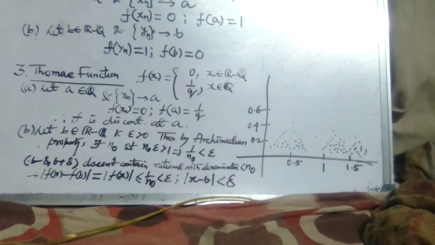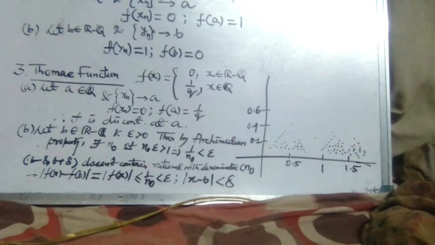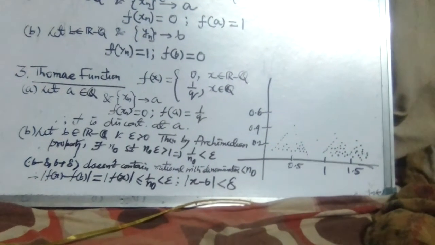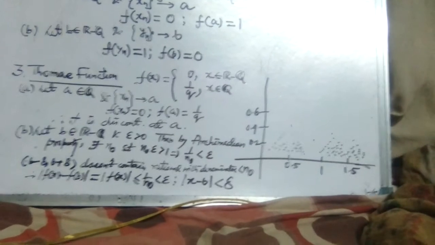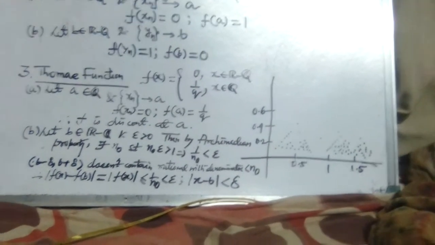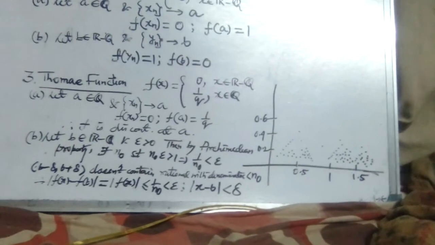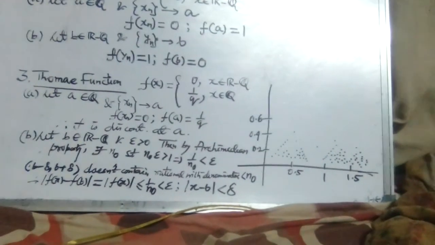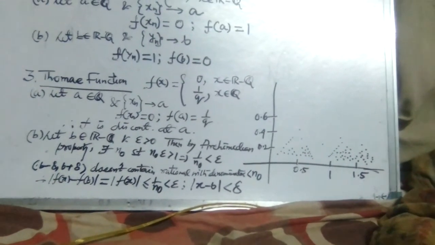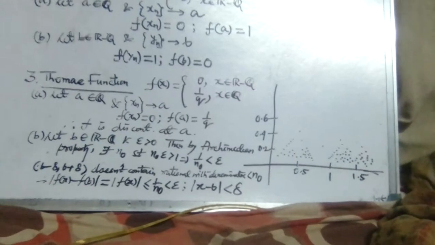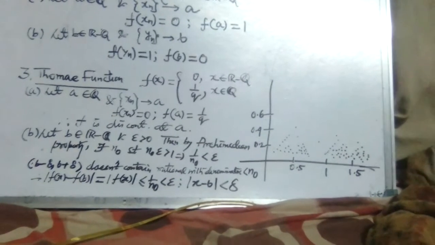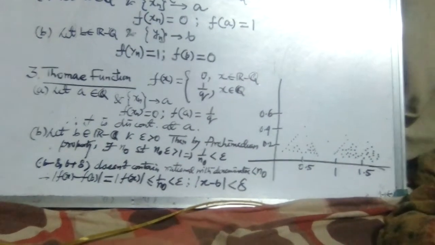Clearly by the definition, f of x n will be 0 because x n is a sequence of irrationals, and f of a will be of the form 1 by q because a is rational. So clearly the function f is discontinuous at the point a. On the right side the graph has been shown. The function will look like this, some scattered points.